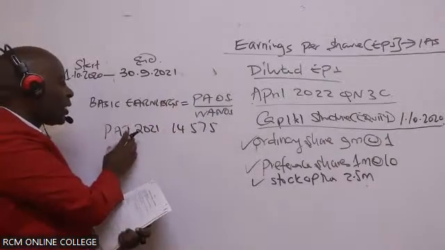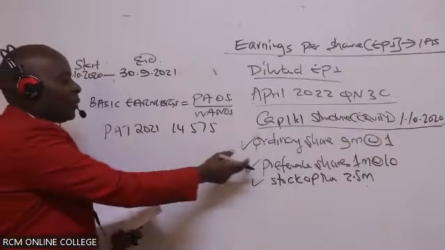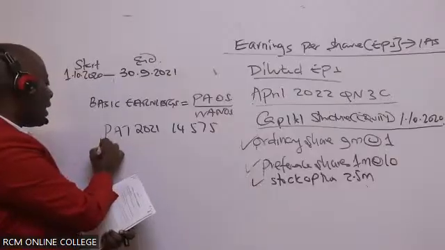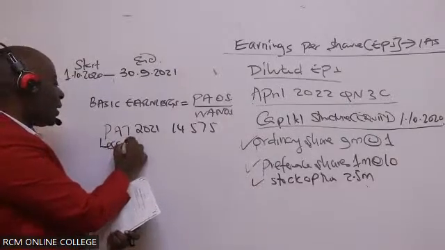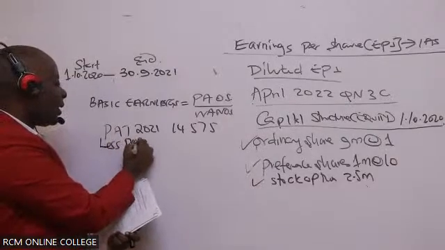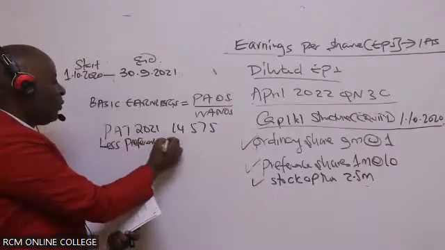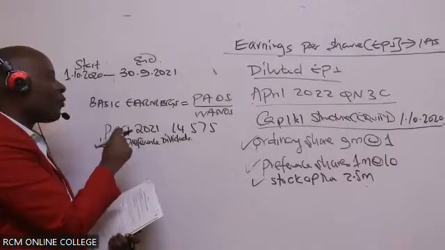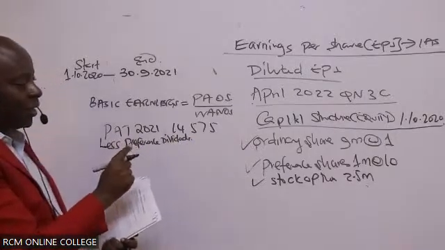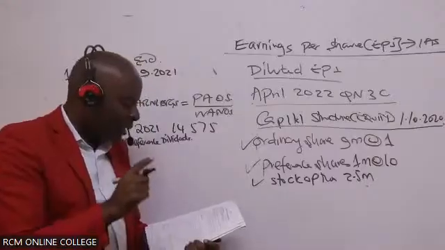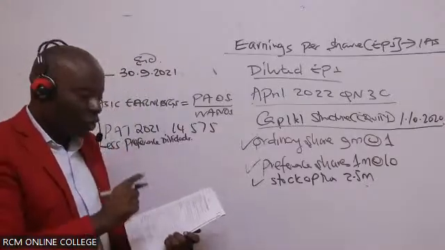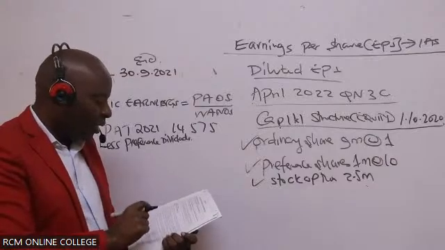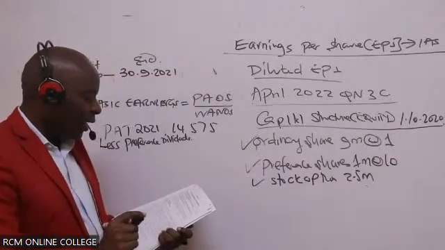After we get this part, we have got some other partners. These partners are here. So in this case here, we pay them first. So less preference dividends. Remember, we stayed with these guys from the beginning of the year. These preference shareholders, we had them from the beginning of the year, 1st October 2020. So then they will be paid the whole year's preference dividends.